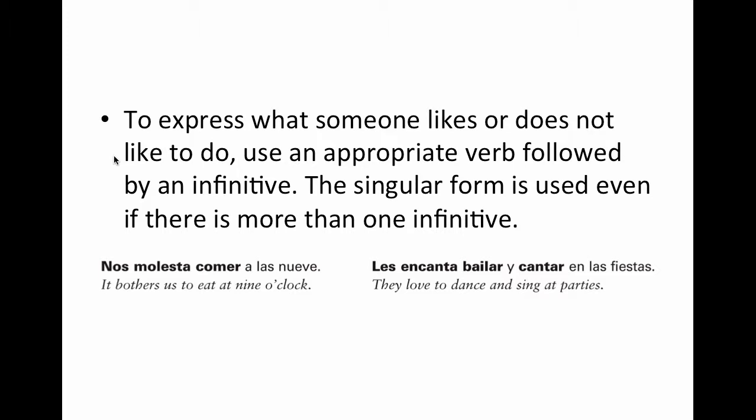To express what someone likes or does not like to do, use an appropriate verb followed by an infinitive. The singular form is used even if there is more than one infinitive. Okay, so even if there's more than one infinitive, as we see in this example, nos molesta comer a las 9. So it bothers us. But we still use the infinitive in this sense, and we still use the singular form. They love to dance and sing at parties. Les encanta bailar y cantar en las fiestas.